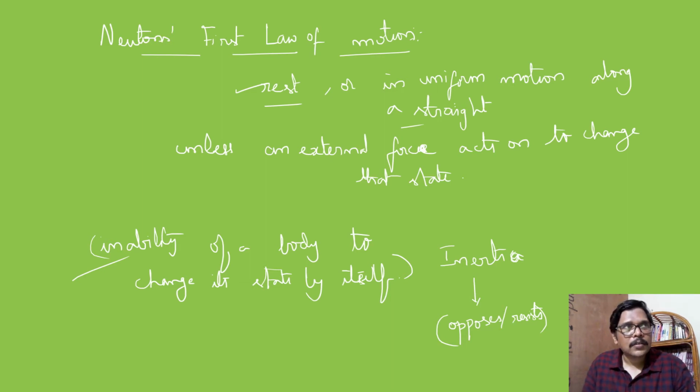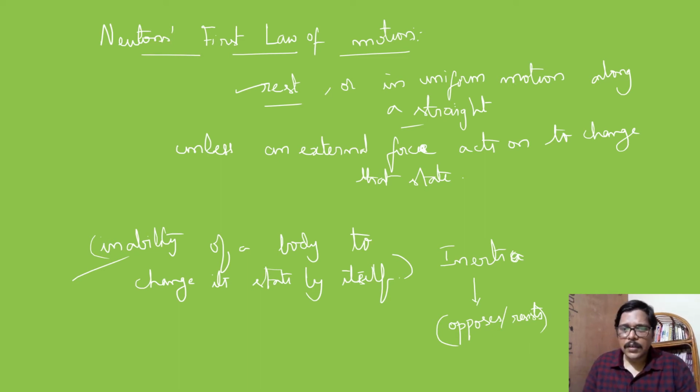Something like I can make the bicycle just move by pedaling. Now if a train engine has to move, then we can't pedal a train engine, or we can't push the train engine to move. So since the mass is more, it has greater inertia. That means its inability to change its state is greater, or it opposes greater change. That is why whenever brakes are applied to a train, immediately it is not stopping. We don't stop the train immediately because of its greater inertia. So since its inertia is more, it stops after traveling a certain distance. So it tries to remain in state of motion for a longer time.